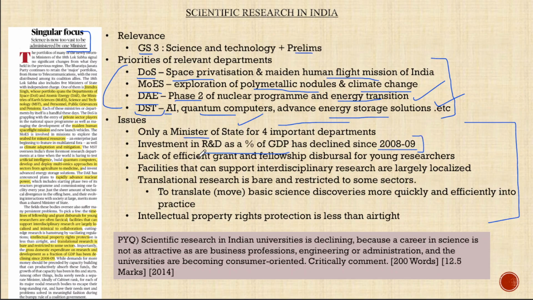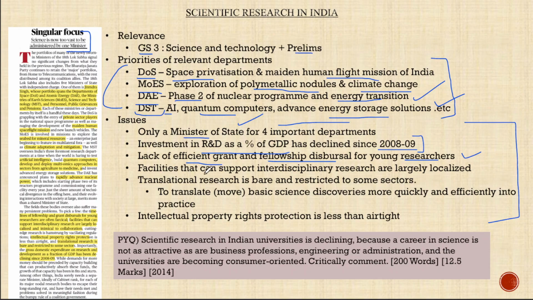The third point, there is a lack of efficient grants and fellowships for young researchers. So India is on the verge of demographic dividend now, and we have to tap the human resource potential in the science and technology field through research grants and fellowships, which is not working efficiently at present.